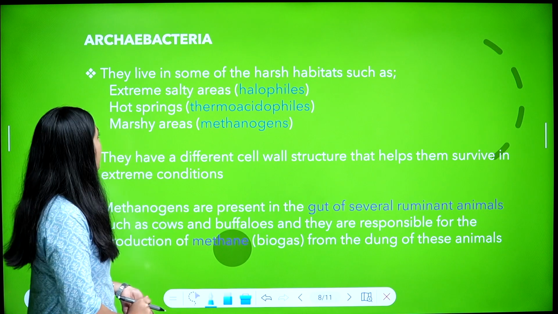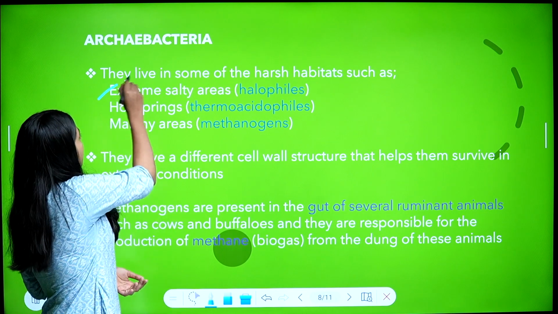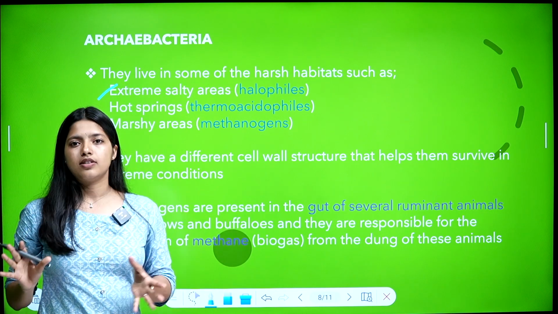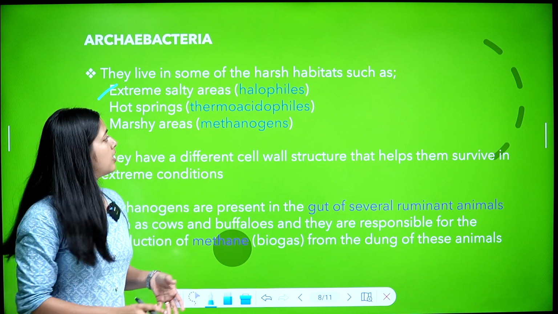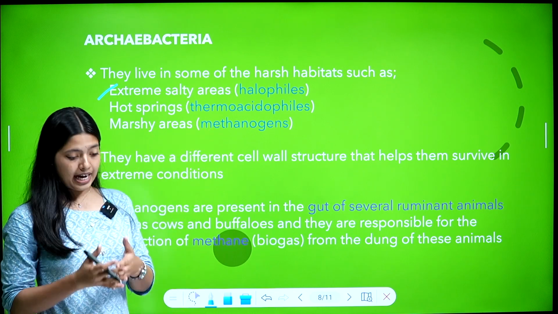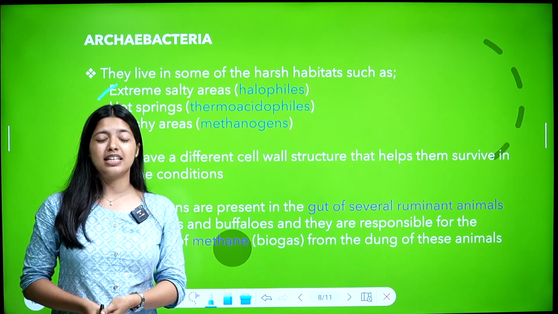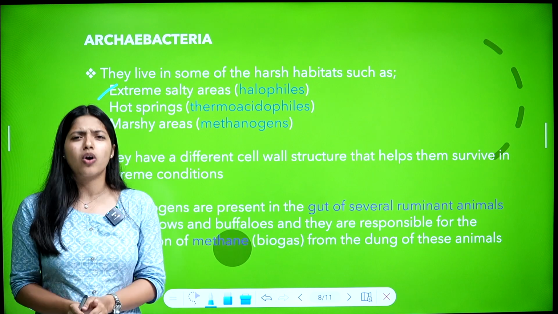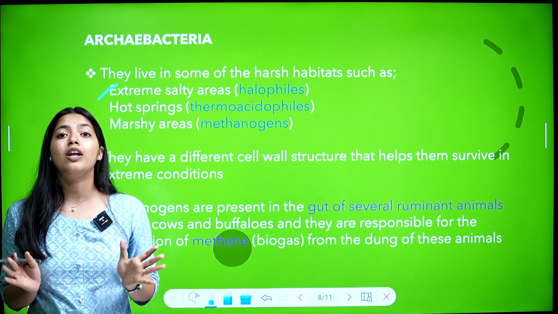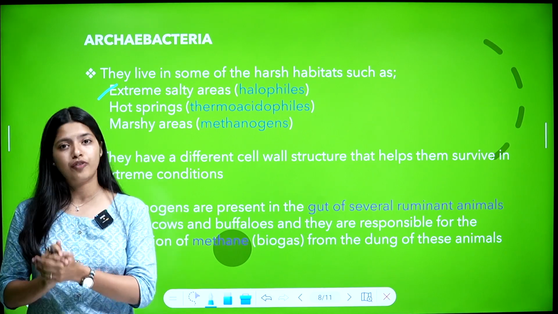Example, extremely salty areas, very salty areas, which is called halophiles. So bacteria that can exist in extremely salty conditions are called halophiles.